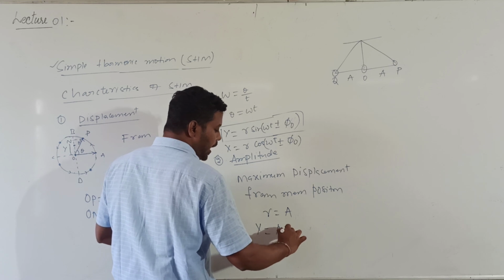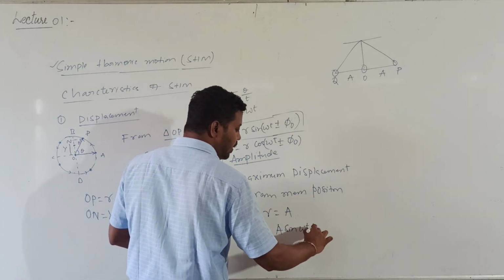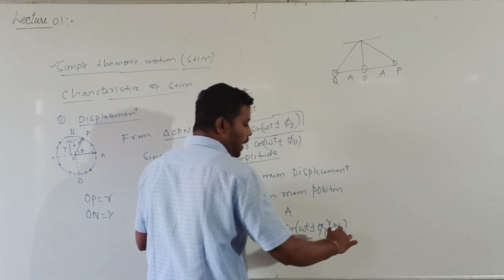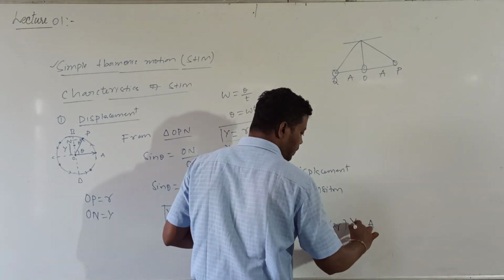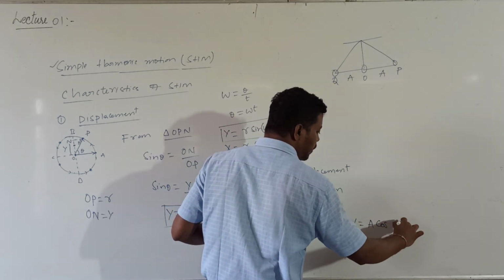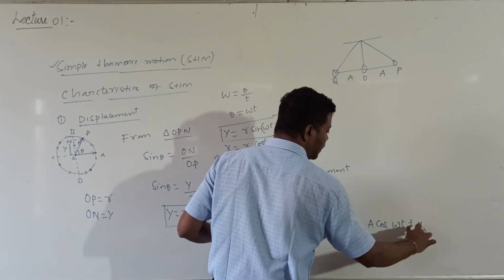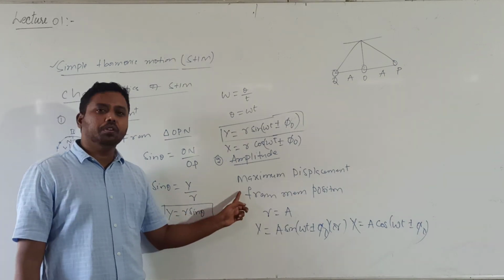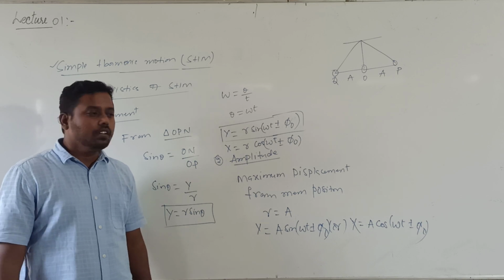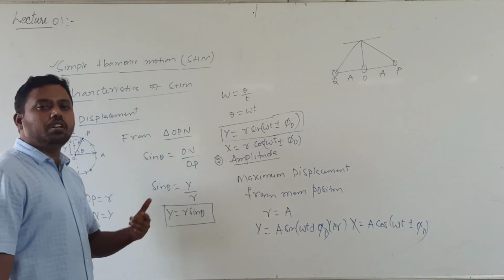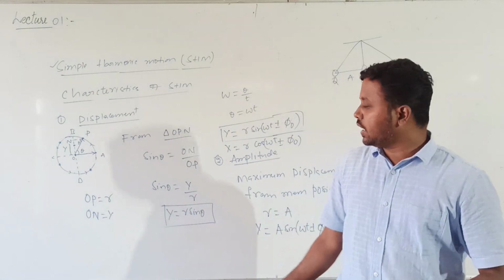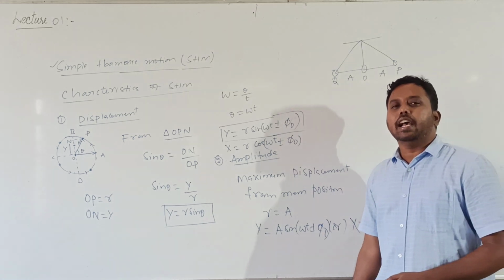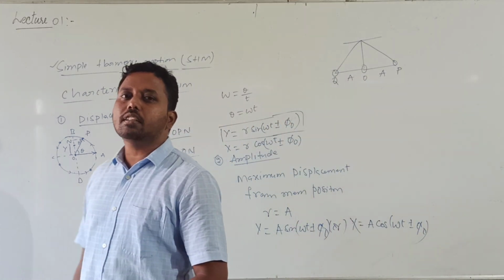y is equal to A sine of omega t plus or minus phi naught, or I can also write x is equal to A cos of omega t plus or minus phi naught. Clear? So the maximum displacement from the mean position is called amplitude. In this circular motion, the radius is the maximum amplitude. That's why we can write y is equal to A sin omega t plus or minus phi naught, or x is equal to A cos omega t plus or minus phi.